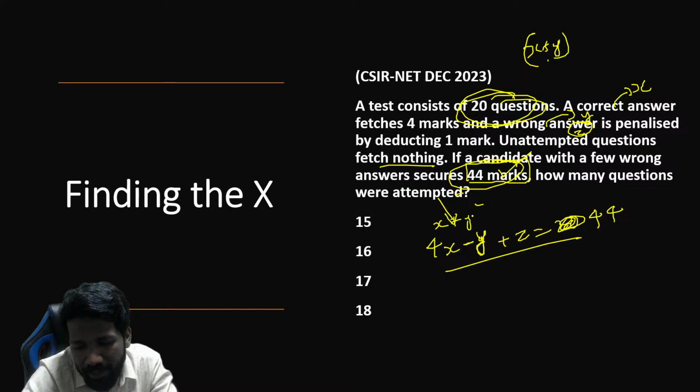Now from this, another equation, 20 questions hai. 20 questions means x plus y plus z is equal to 20. That is the second equation. x plus y plus z is equal to 20. So these two equations are there. From this, what we can say? Either you can simplify these two equations to get a simple equation with two variables only. Question is only asking about number of questions which are attempted now. So x plus y is what we need. x plus y is what we need. So second.